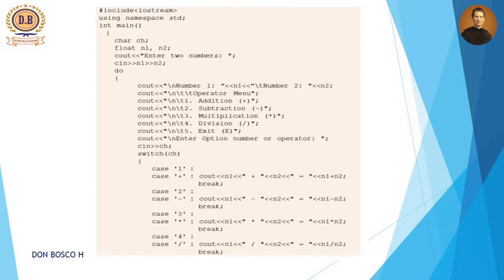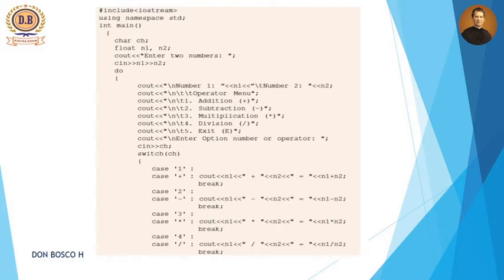Enter your choice: cin ch, then switch(ch). Switch ch means we can input plus, star, division, whatever it is. If your input is plus, then case 1 will execute, otherwise case 2 will execute. So this is the switch statement that consists of all the arithmetic operations. For all of these, the structure remains the same. If it is addition, n1 plus n2 is executed. If it is multiplication, then n1 star n2. If it is division, n1 by n2, like that.